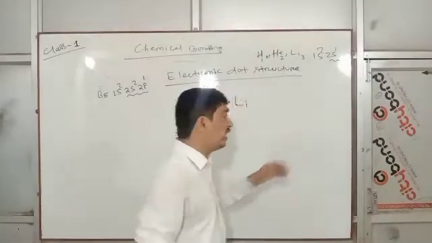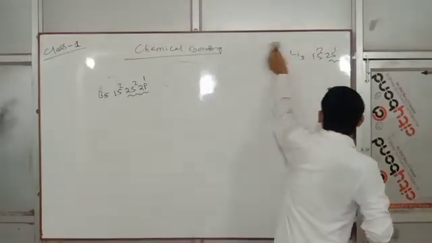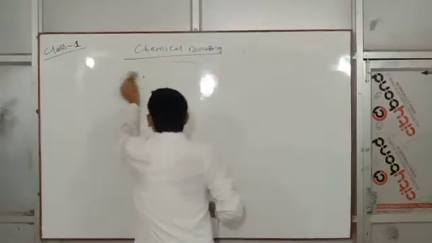Next, types of bonding. Ionic bonding, covalent bonding: there are types of bonding.